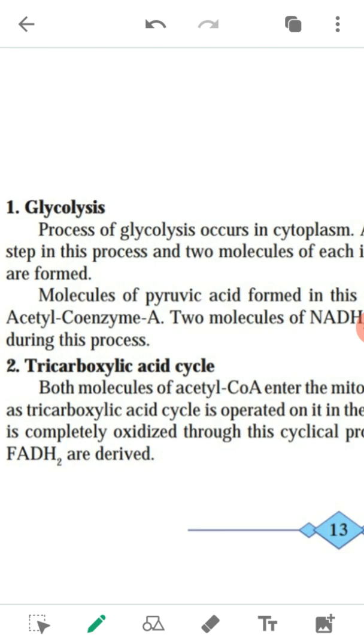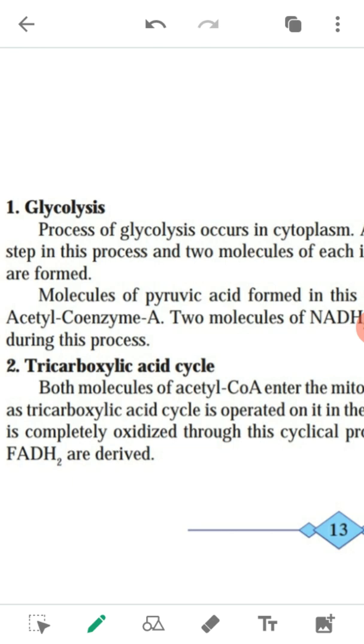The oxidation of glucose for releasing energy is called glycolysis. Oxidation of glucose means gaining of oxygen or losing of electrons of glucose for releasing energy, which takes place in the cytoplasm. ये cytoplasm में होता है ऑक्सीडेशन ग्लूकोज का. ये cytoplasm में होती है रिएक्शन.